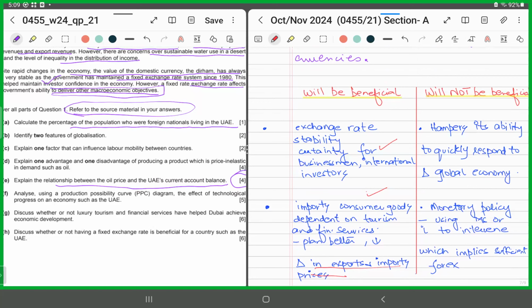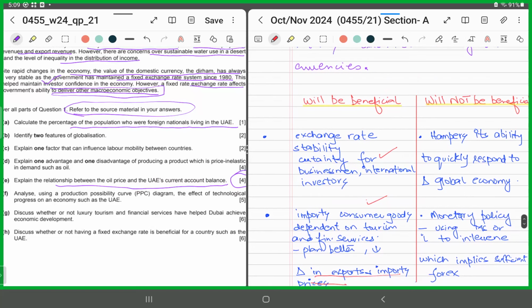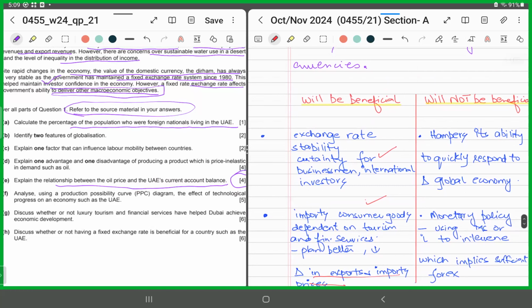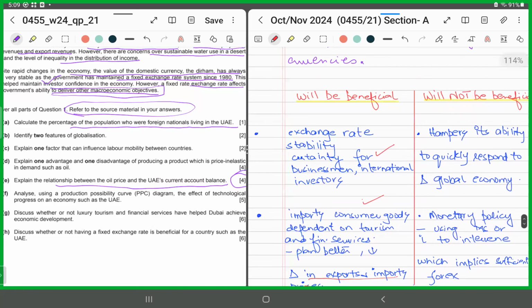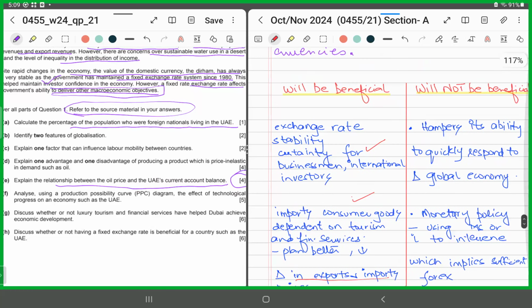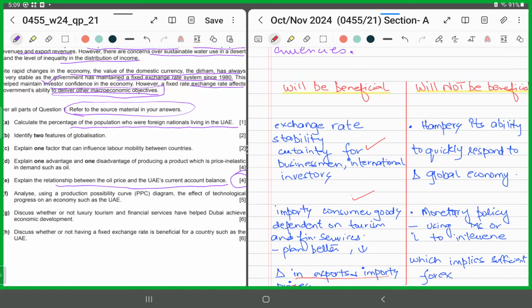However, you could say that a fixed exchange rate might not be that beneficial. Why? Because it might limit its flexibility. It might not easily adjust its exchange rate to economic shocks or changes in global demand, right? It might not be easily able to respond to changes in the global economy, right?